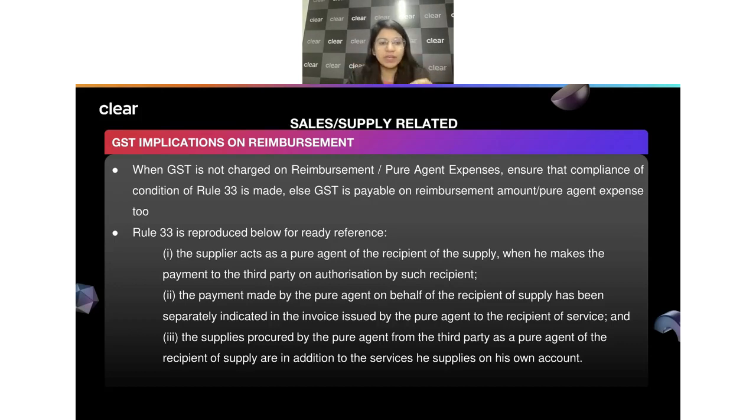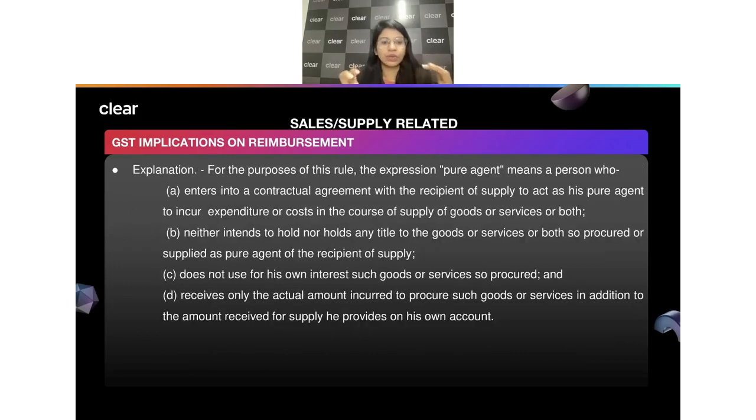And this particular thing has been defined in our Rule number 33, and Rule 33 says that the supplier acts as a pure agent if they are making the payment to a third party on the authorization of the recipient, and there are certain conditions which should be fulfilled. Unless you fulfill these conditions, you are not even categorized as a pure agent. If you are a pure agent, then there is no problem, there is no tax on the reimbursement itself. But if you're not acting as a pure agent, then you may end up paying the taxes on that. So this is something we should carefully look into, right?